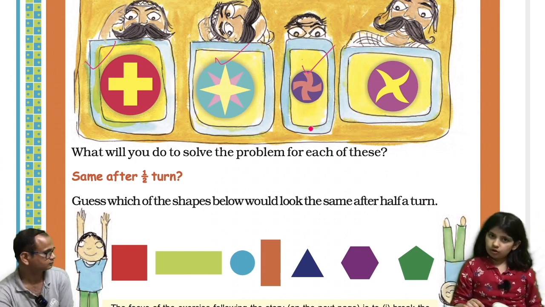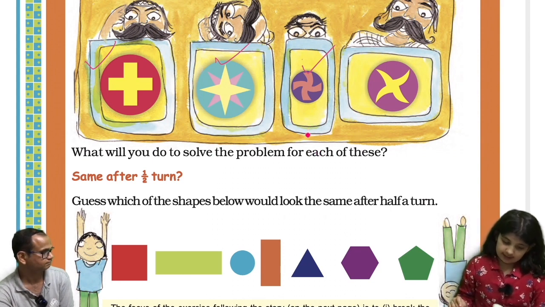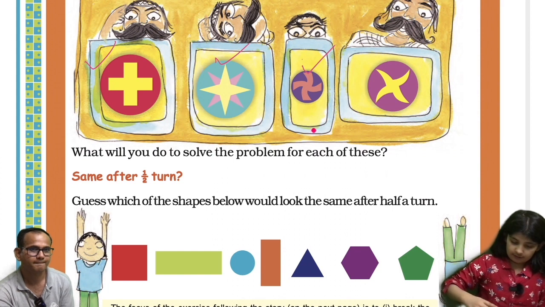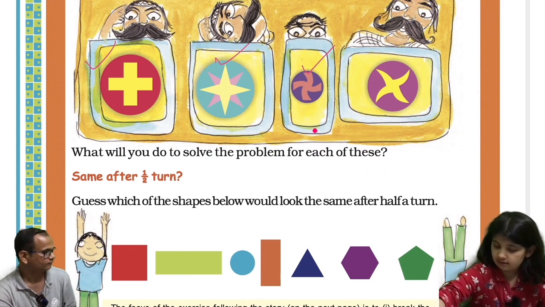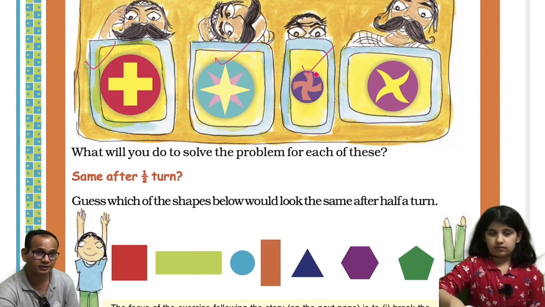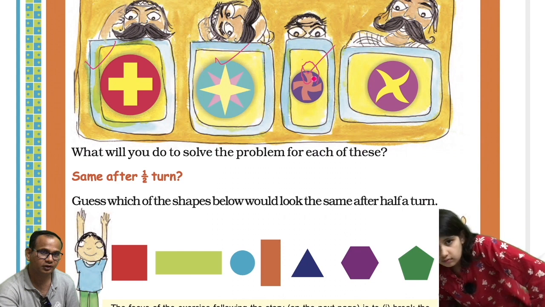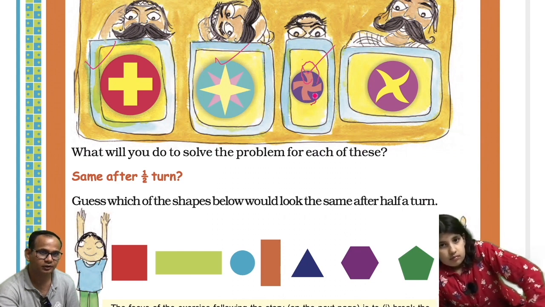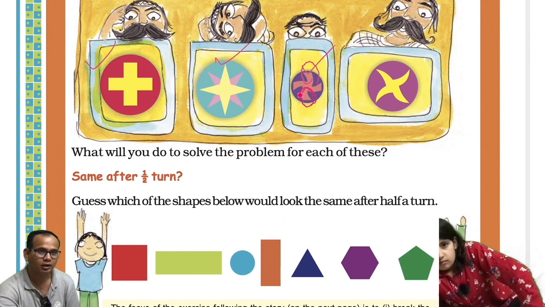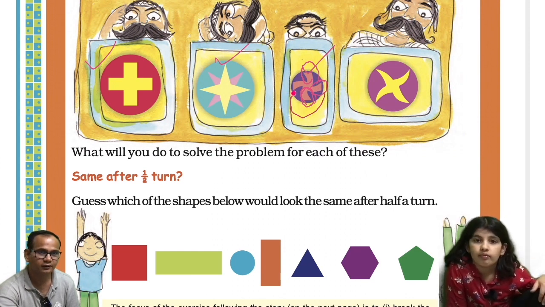Okay. Told you. See, first this handle is facing this side. Now if I give it half a turn, now you see, this is facing this side. Now just see, Avisha, let me explain to you. So this section, when we make it a half turn, will exactly come here. And then this section, if you turn it, will exactly come here.